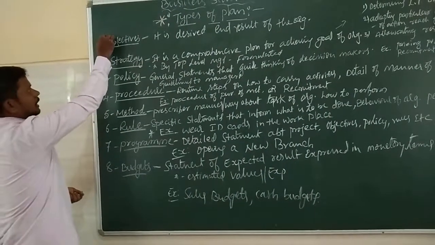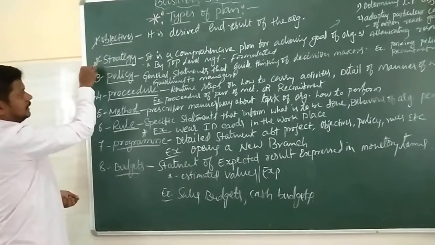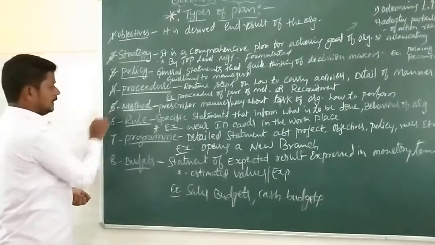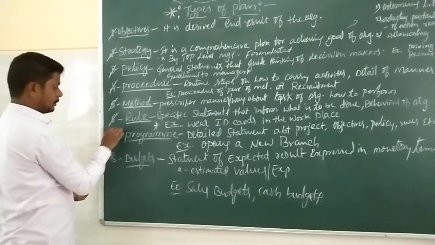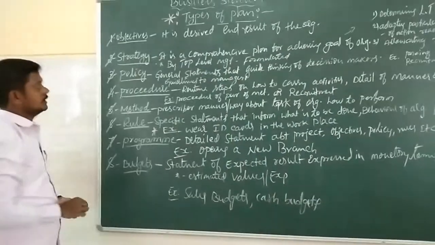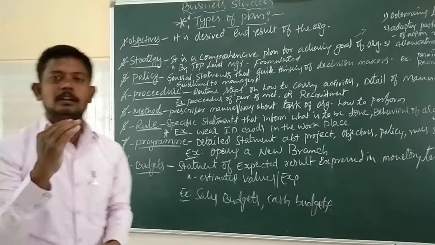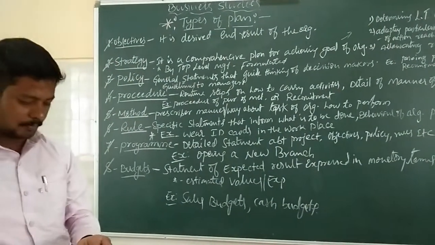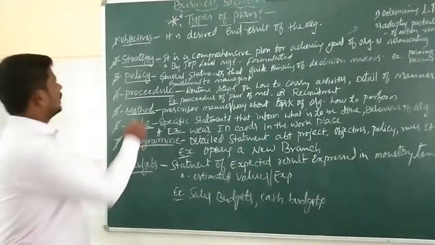Here, first one, objectives, strategy, policy, procedure, method, rule, program, budgets. So these are all the types of plans. Now we have to discuss them one by one. First one, the objectives.